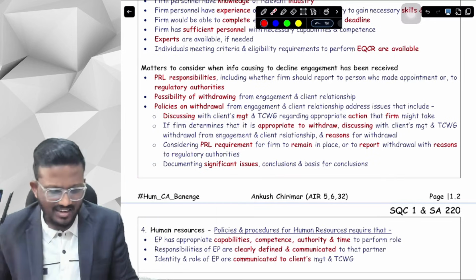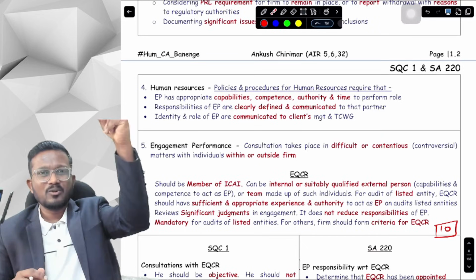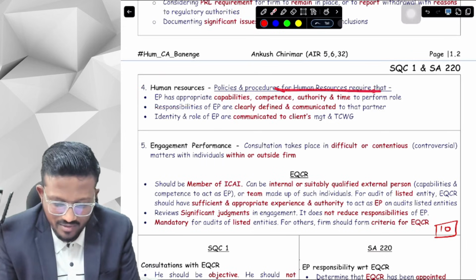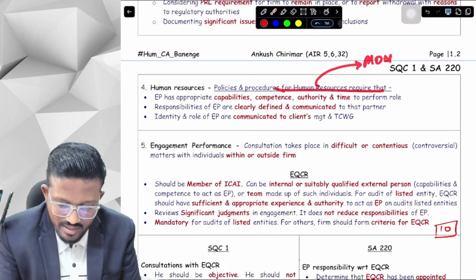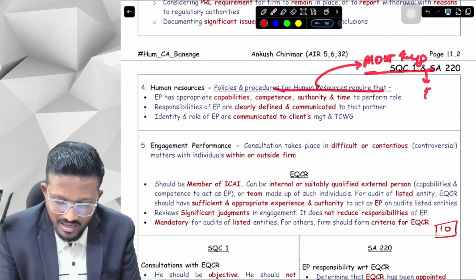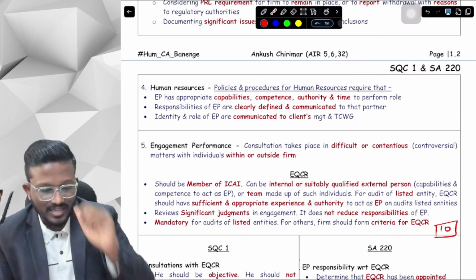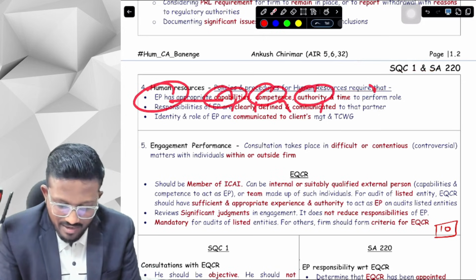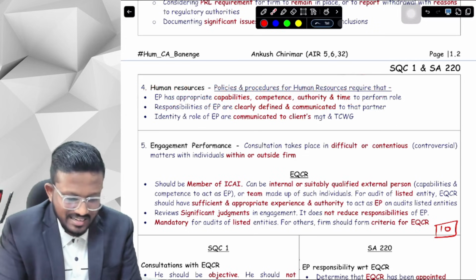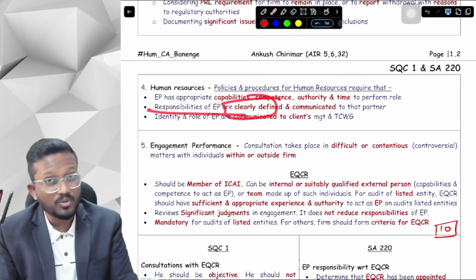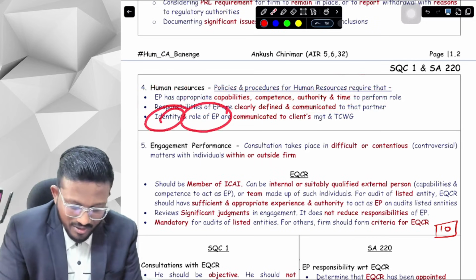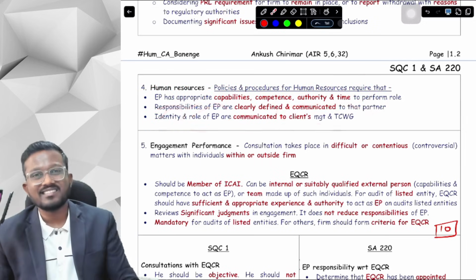Okay, yes sir. Next, our fourth element is human resources, the policies and procedures for human resources. In human resources, the most important thing we need to understand is the EP. So we will talk about EP key responsibilities. First, EP has appropriate CCTR, that is capability, competence, time and resources, and authority to perform the role. Secondly, responsibilities of EP should be clearly defined and communicated to that partner, and the identity and role of EP should be communicated to client management and TCWG as well.